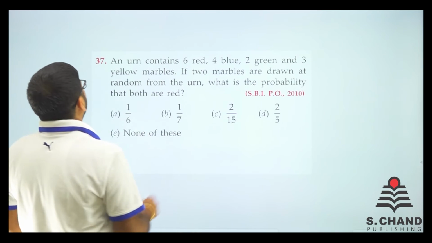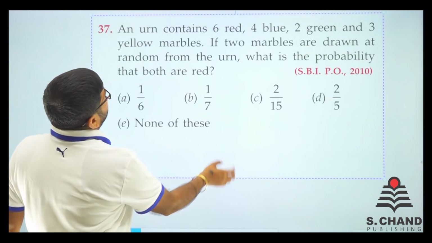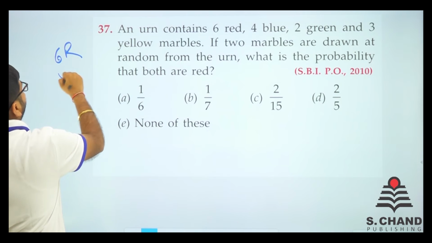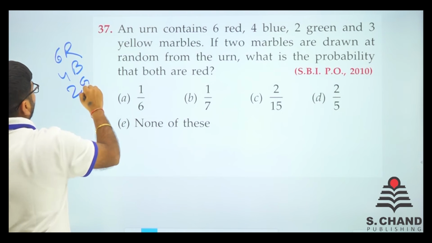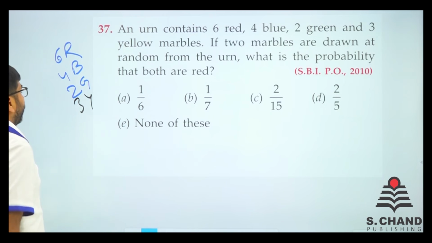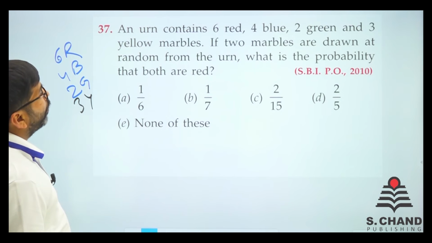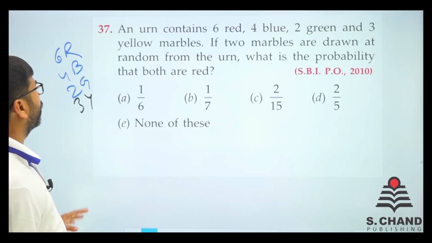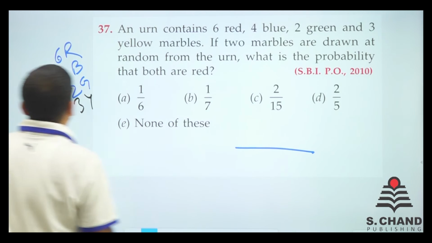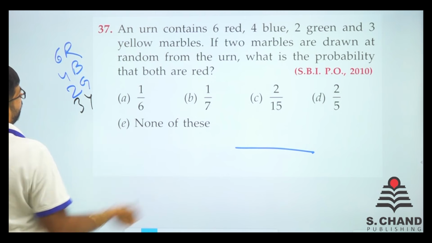Here we have an urn that contains 6 red. We have got 6 red here. We have got 4 blue here and we have got 2 green there. And we have 3 yellow as well. So full of marbles. Now if 2 marbles are drawn from the urn, what is the probability that both are red?